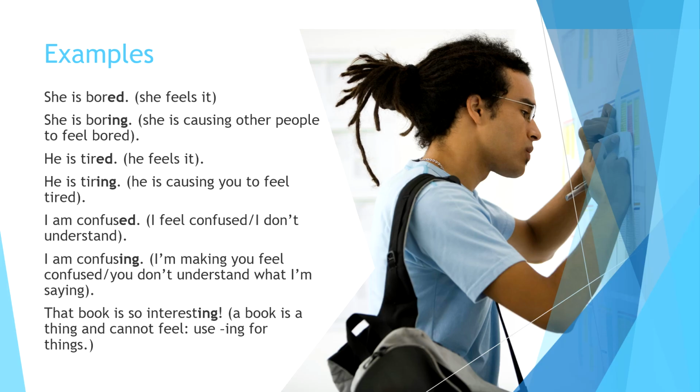Or perhaps, maybe you've got a fussy child who doesn't feel well and they're crying a lot. In that case, he's tiring, meaning you are feeling tired because you're taking care of him. Another example, I'm confused. If I say I'm confused, I've got that ed ending. That means I feel it. I feel confused. I don't understand. But if I say I am confusing, that means I'm talking to you and you don't understand because what I'm saying is unclear.